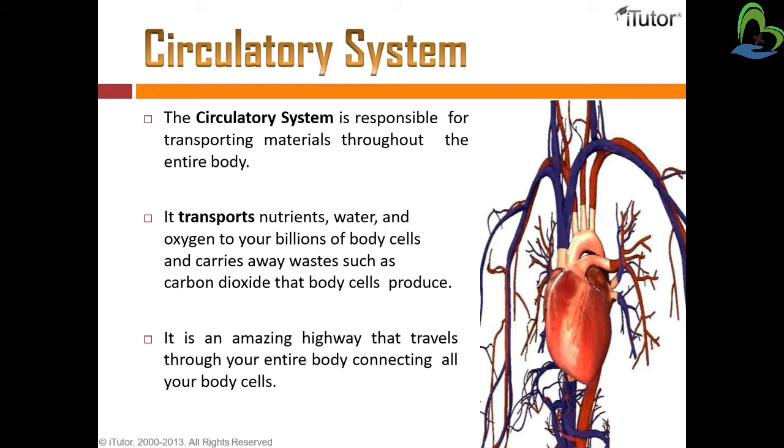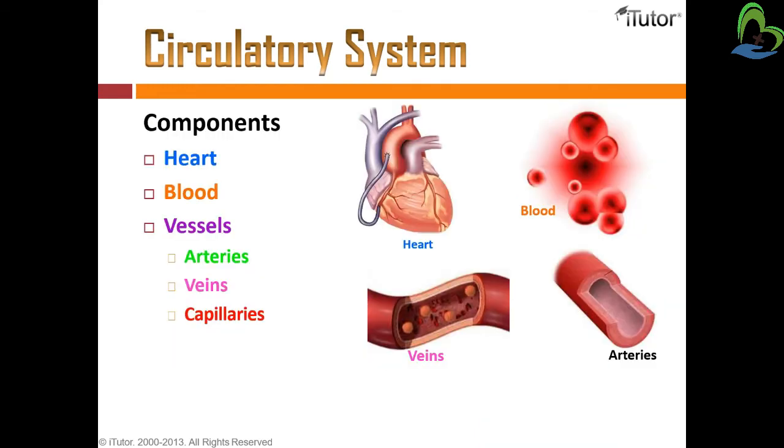Our cells in the body require some important nutrients, water and oxygen. So these necessary ingredients are provided to the cells by the circulatory system, and waste like carbon dioxide is carried away from our body. It is an amazing highway that travels through your entire body, connecting all your body cells. That means the circulatory system connects all the body cells together. The components of the circulatory system are the heart, blood, and vessels, and the components of vessels are arteries, veins and capillaries.